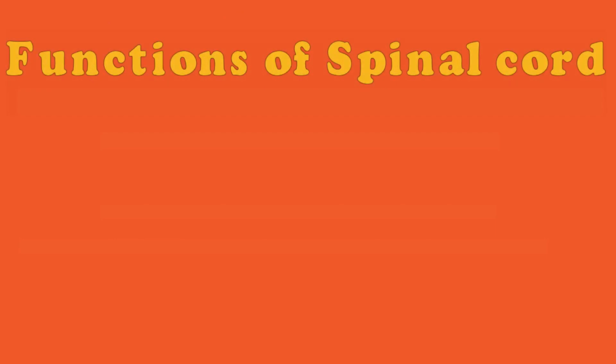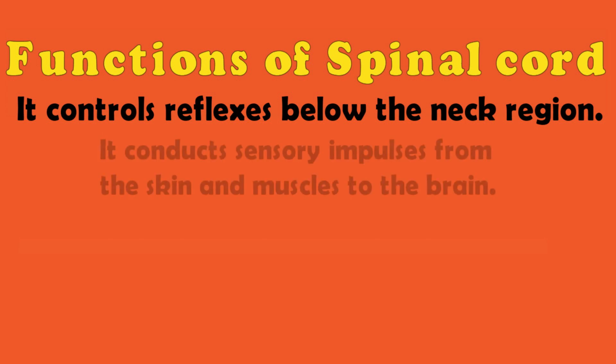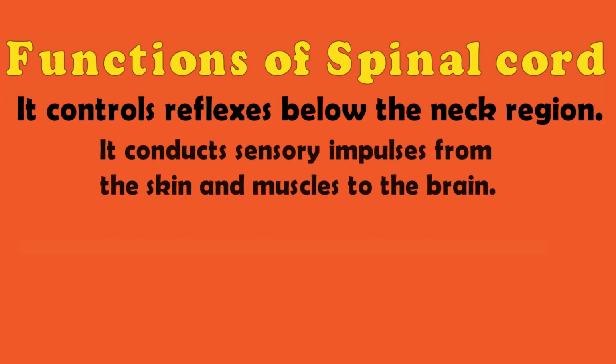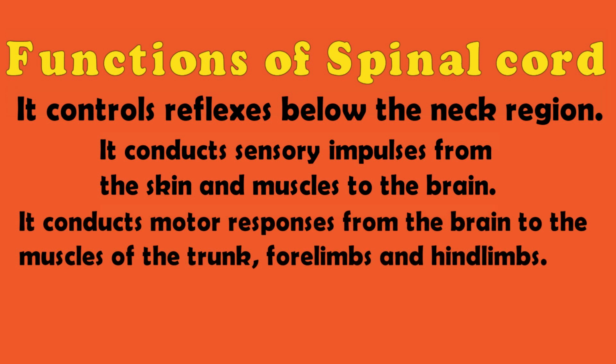Spinal cord carries out three important functions. First, it controls reflexes below the neck region. Second, it conducts sensory impulses from the skin and muscles to the brain. Third, it conducts motor responses from the brain to the muscles of the trunk, forelimbs, and hind limbs.